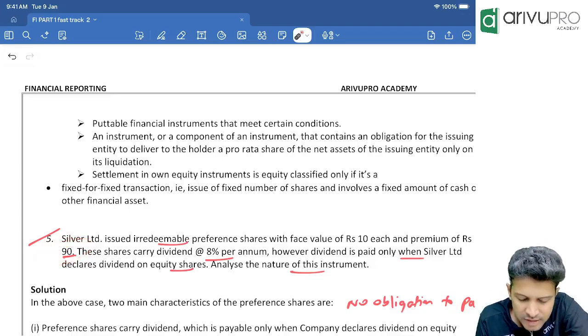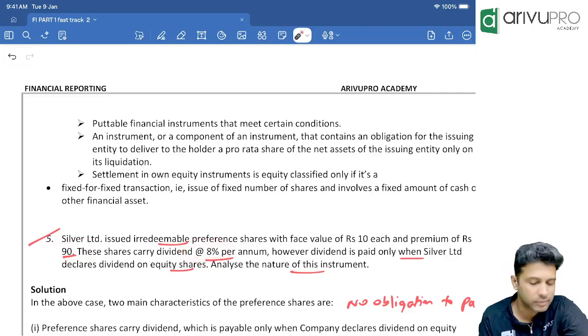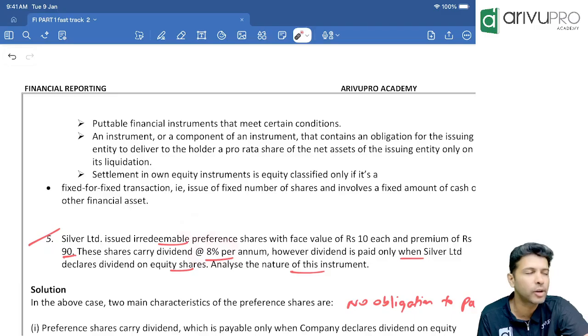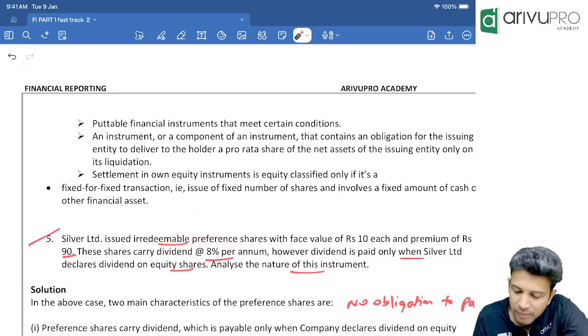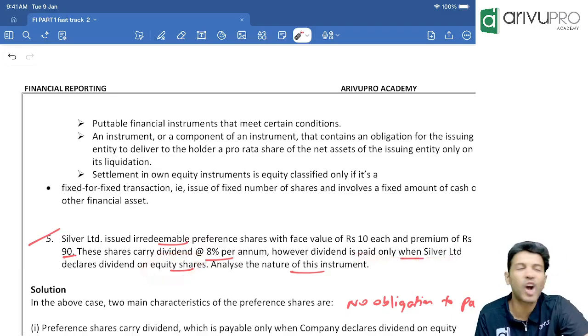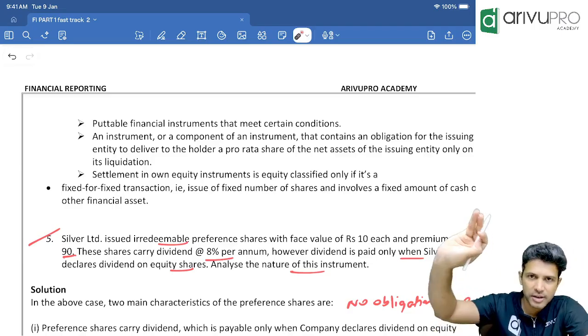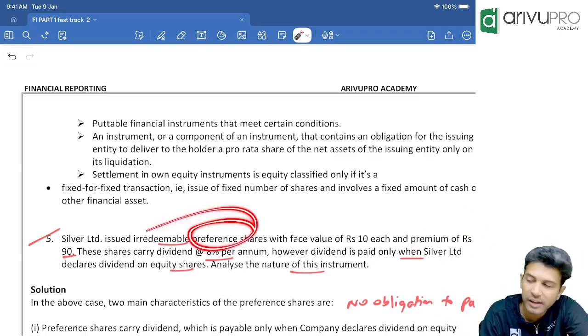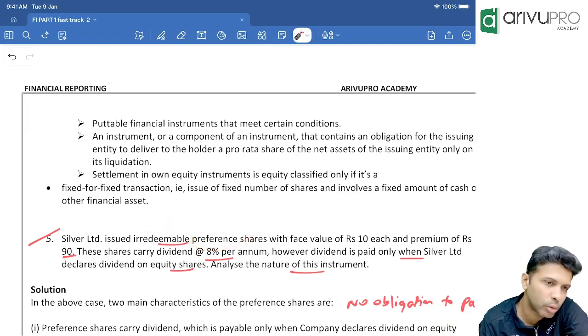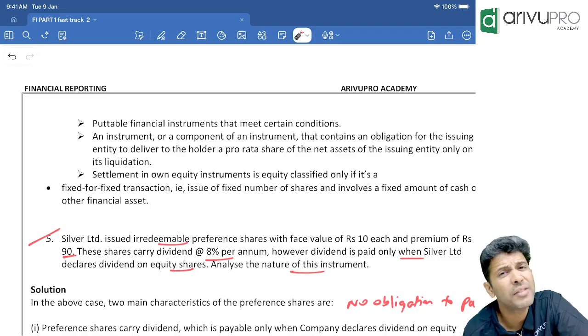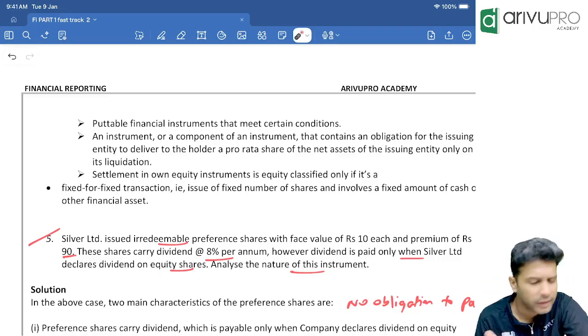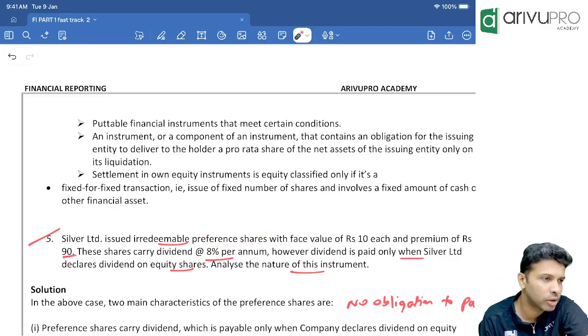Okay. On these shares, how much dividend do you need to pay? It's a preference share, so how much preference dividend? 8%. However, dividend is paid only when Silver Limited declares dividend on equity shares. If dividend is given to equity shareholders, then only dividend will be given to preference shareholders. If dividend is not given to equity shareholders, dividend will not be given to preference shareholders also. Me telling or question? Question.